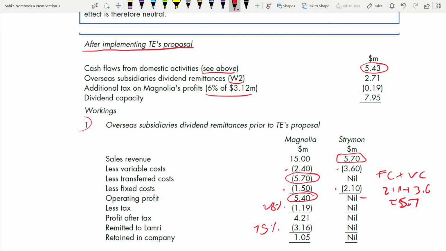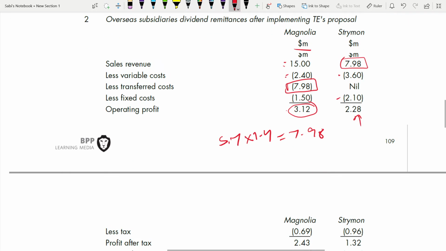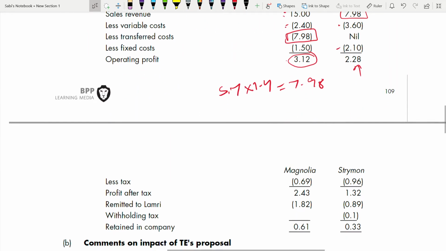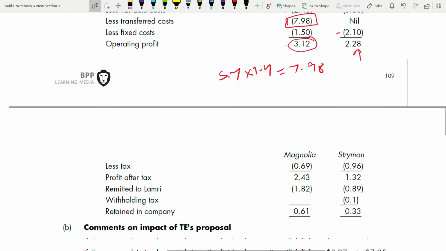Now let's go to working 2. Working 2 is not over yet. So from this operating profit, you deduct tax. How much tax?